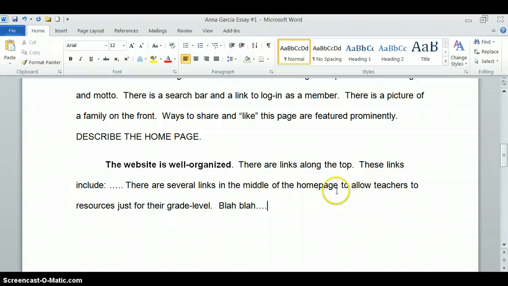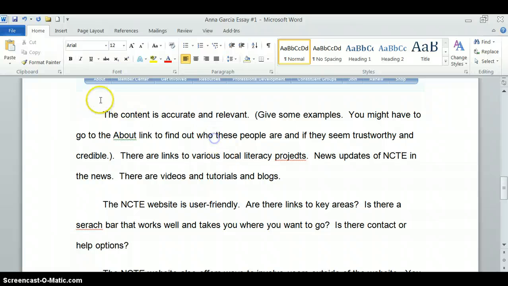There are several links in the middle of the home page to allow teachers resources just for their grade. So anyway, the whole focus of my paragraph is that the website is well organized. So I'm trying to convince my readers that the website is well organized. My second paragraph, the content is accurate and relevant, right?